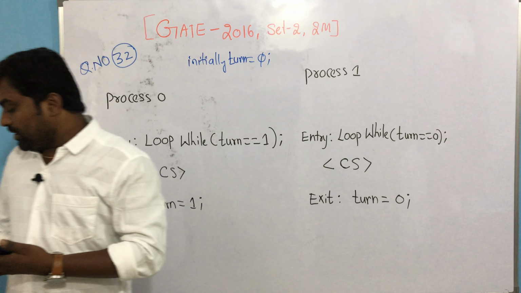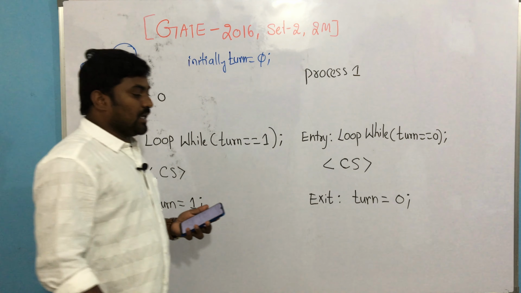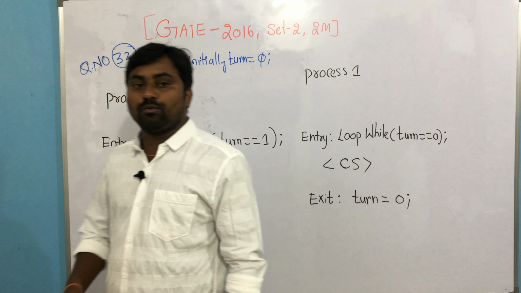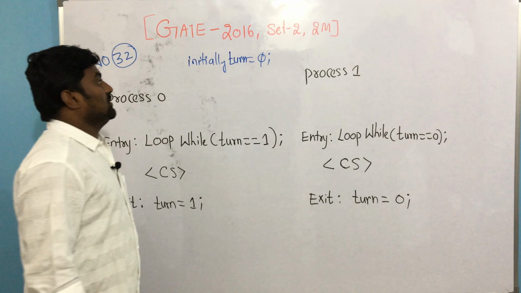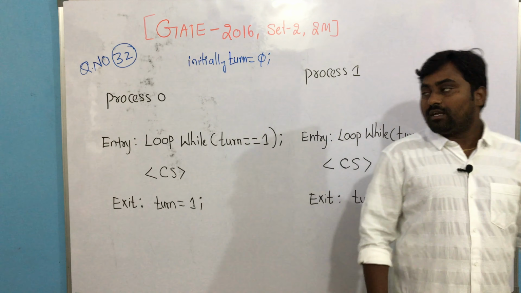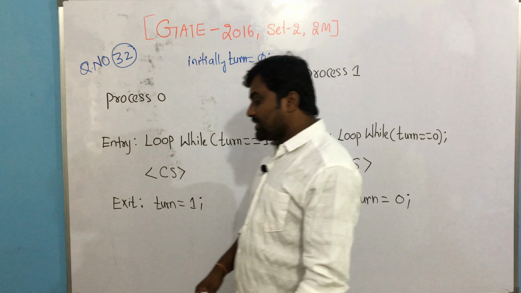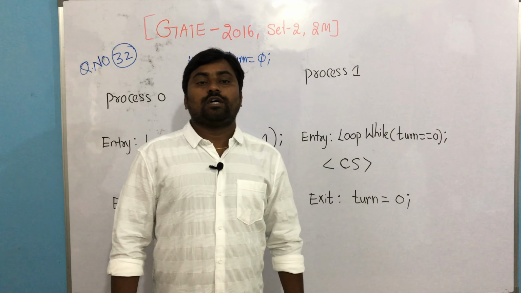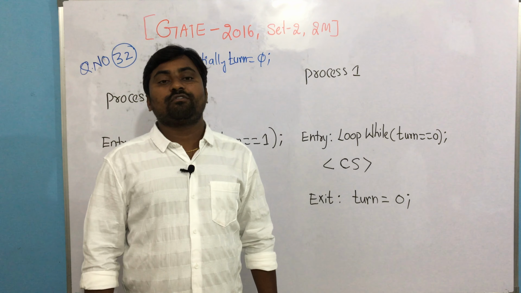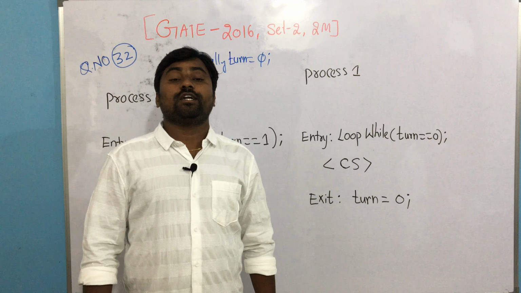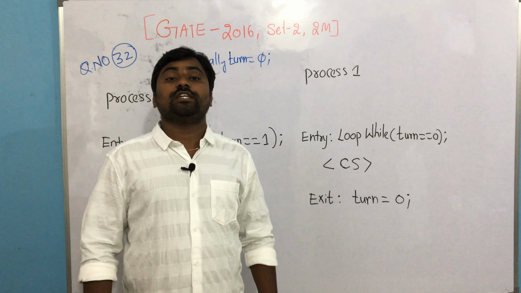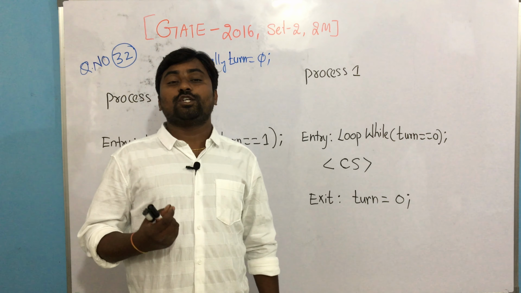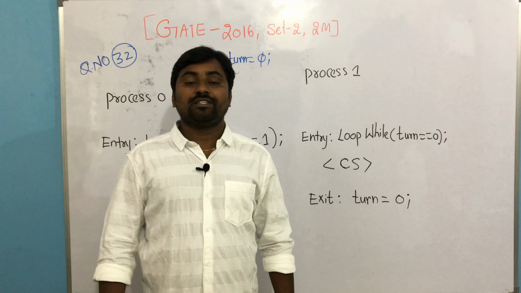So by looking at this algorithm, please tell me it is equal to which algorithm. So far we have discussed disable interrupts, lock variable, strict alternation. Yes or no? We have seen. And you tell me now, this given question is exactly equivalent to one of the algorithms. Initially I told you this IPC synchronization is a very important topic for GATE, and we can observe many questions. They may frame a question equivalent to one of the synchronization mechanisms, or make a little modification, and they will ask which of the following statements is correct.